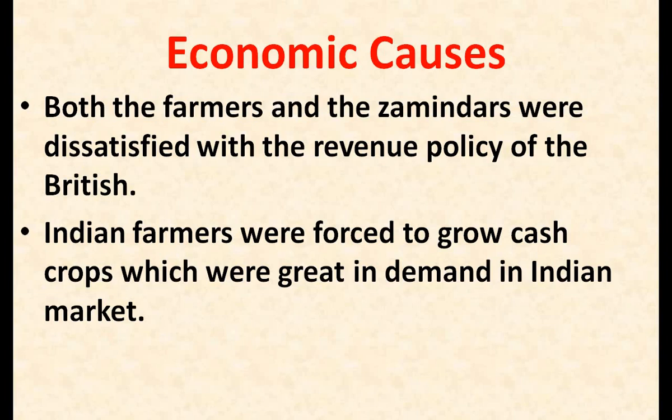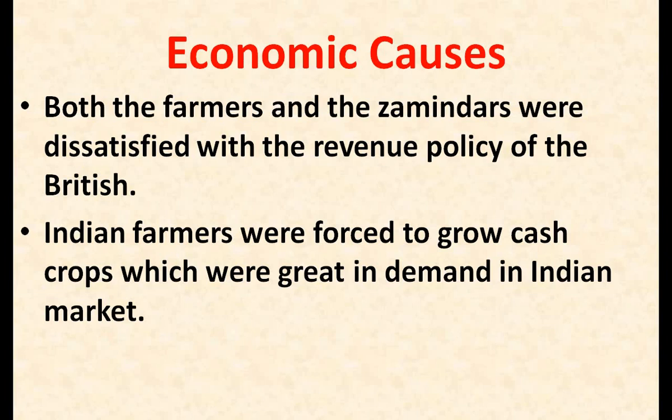Indian farmers were forced to grow cash crops which were in great demand in the market. Yes, friends, as I told you, at that time textile industry revolutions were occurring in Britain.